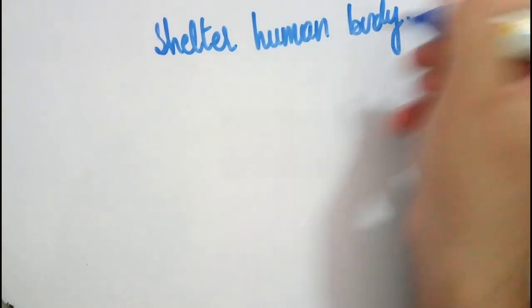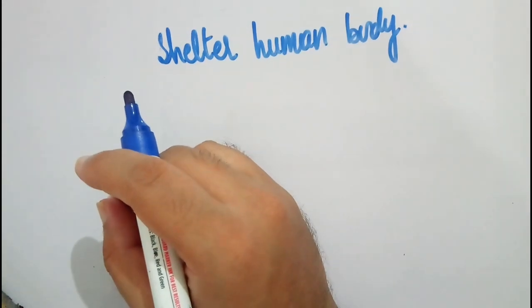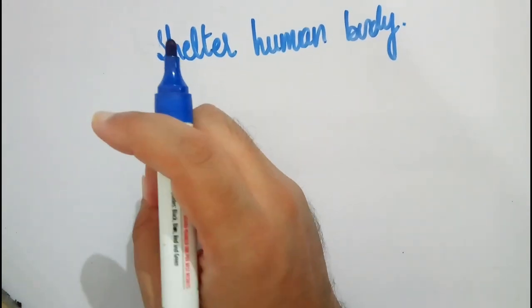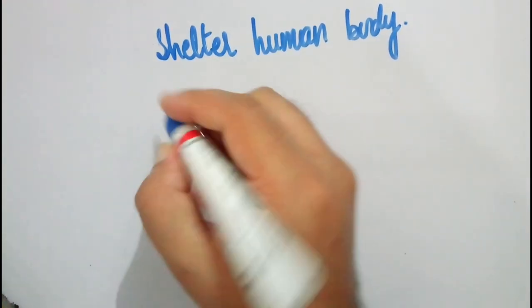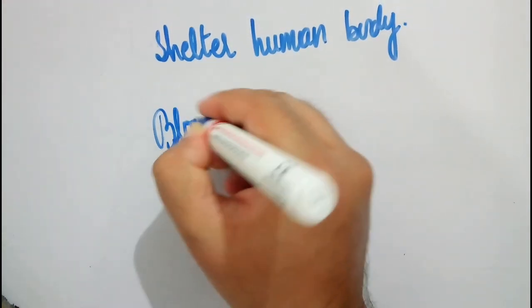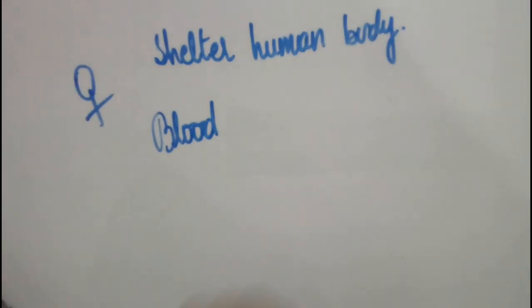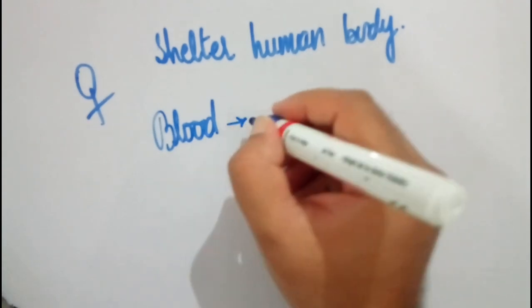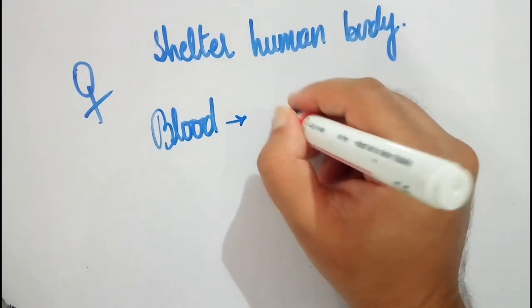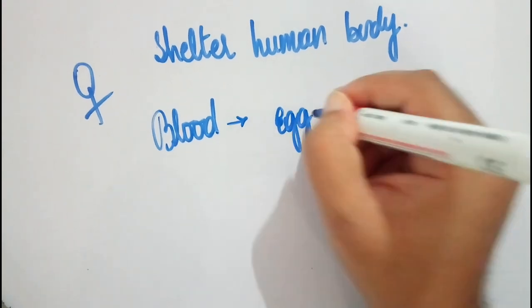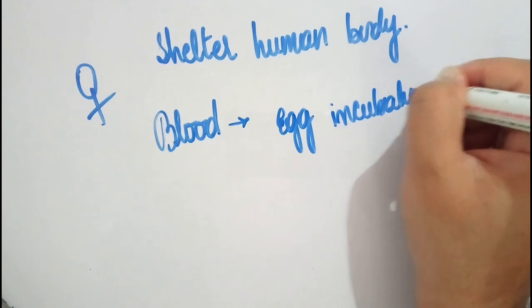The second important thing is that the blood the female mosquito consumes is not actually nourishment for it, but is for warming its body and for incubation of its eggs.